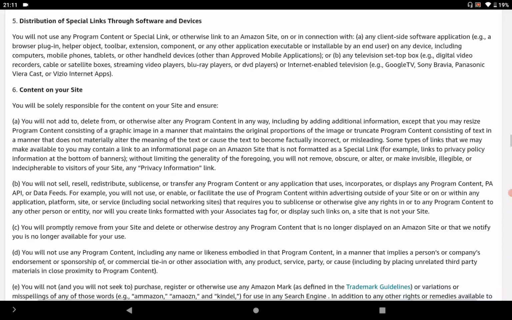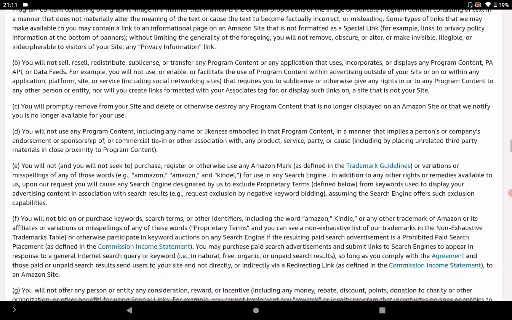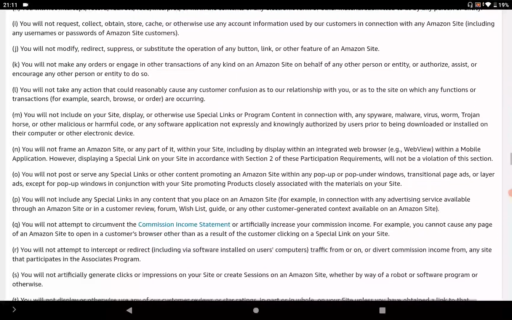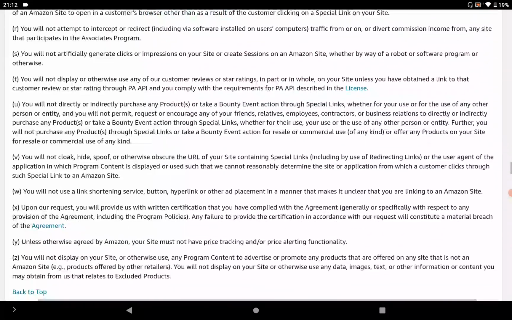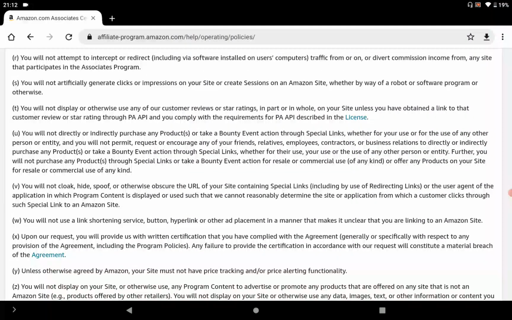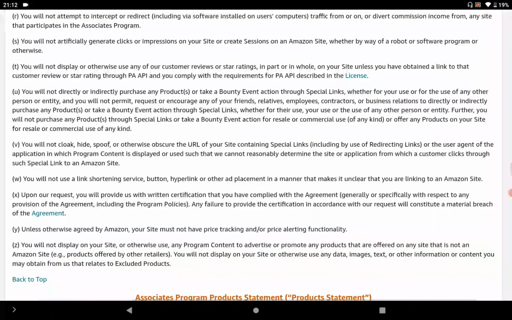And for the content of your website, all the details I have already mentioned in the previous part. You can check all those points and go through them before starting. There are also some licenses and agreements you can check out before putting in your application for the Amazon Associate Program. So that's all about some requirements.